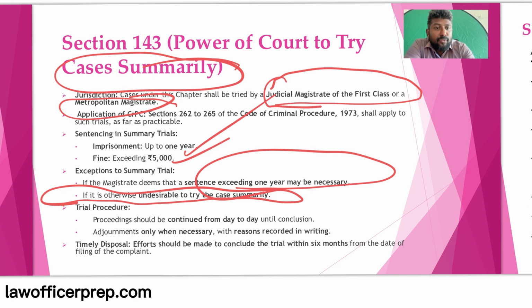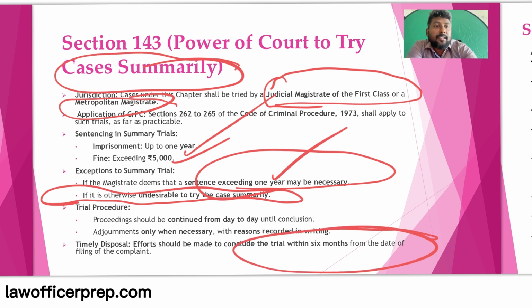As far as practicable, it should be a summary trial. In case the magistrate deems that the sentence may exceed 1 year, then the normal trial procedure can be followed, and it should be done as fast as possible. Unnecessary delay should not be taken, and the trial must come to an end within 6 months.